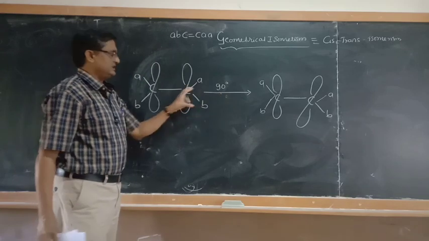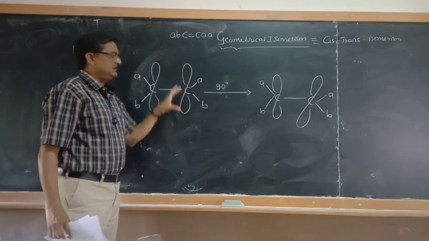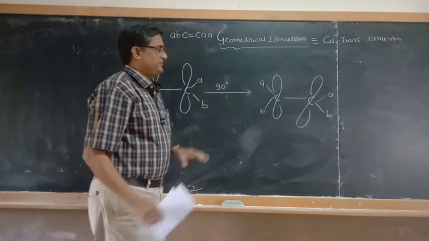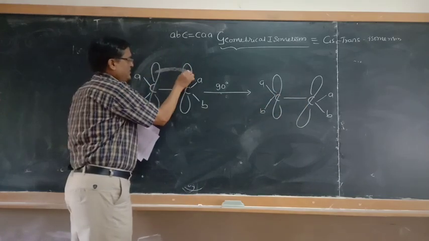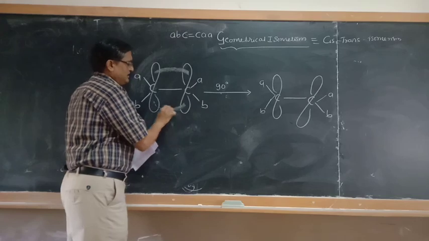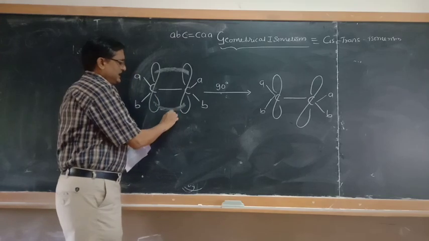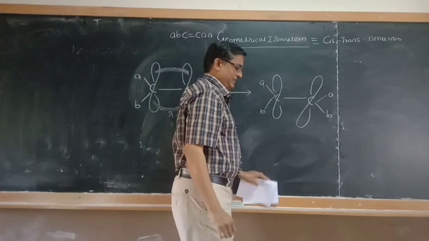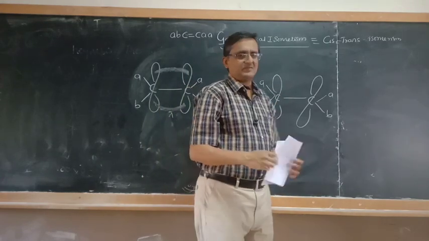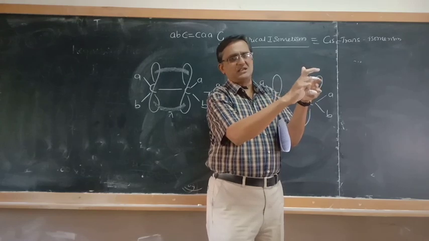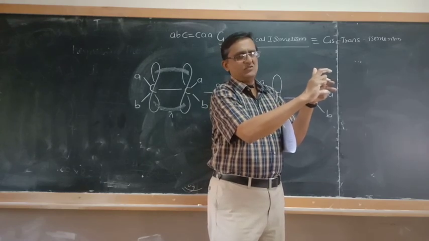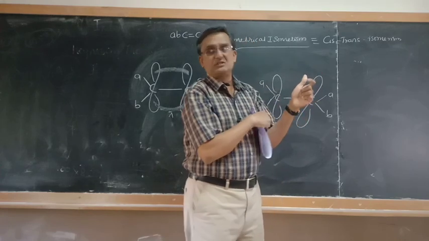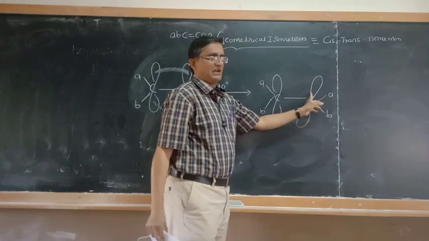When a complete 90-degree rotation is done, this p orbital is perpendicular to the other. When it is perpendicular, I can easily do lateral overlapping like this. This will create a pi bond. But overlapping of this one is not possible. So these two are the orbitals in the same plane. I can easily overlap. Suppose it was like this, then we cannot easily overlap. So therefore orbitals will not easily overlap.